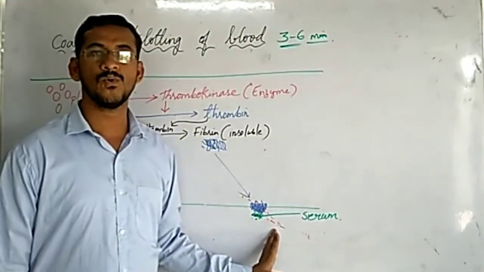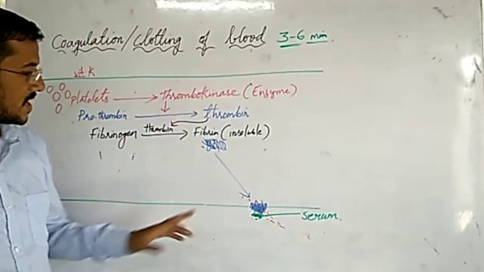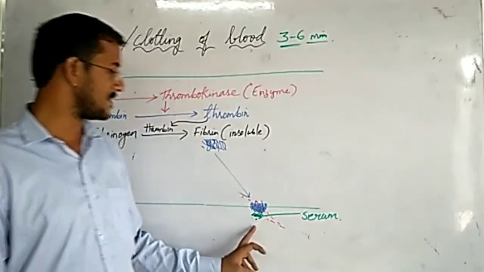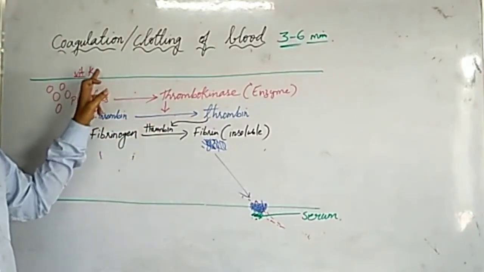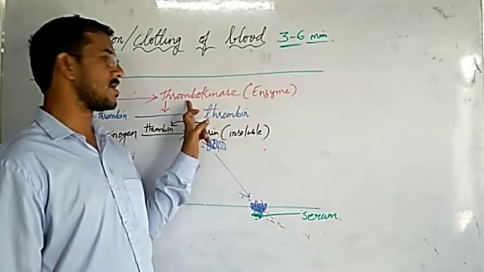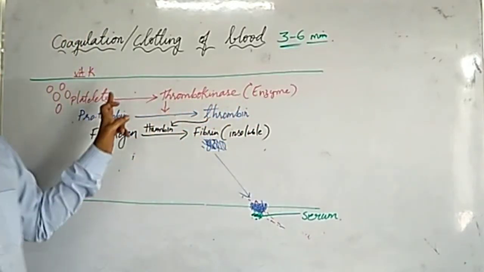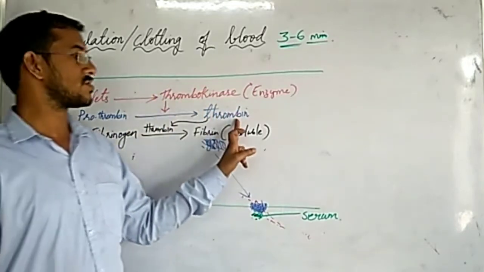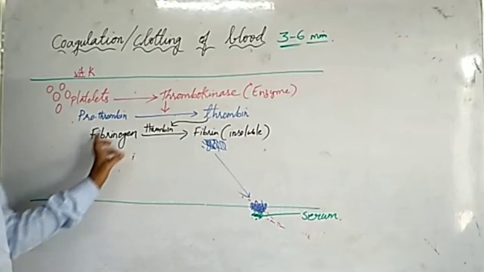A quick review here. Whenever you get a wound or a cut in the hand, then when blood is flowing out, immediately platelets will get the signal. Platelets, with the help of vitamin K, release an enzyme called thrombokinase. This thrombokinase converts prothrombin protein, which is present in the blood, to thrombin. This thrombin will convert fibrinogen, which is present in the blood, to fibrin.